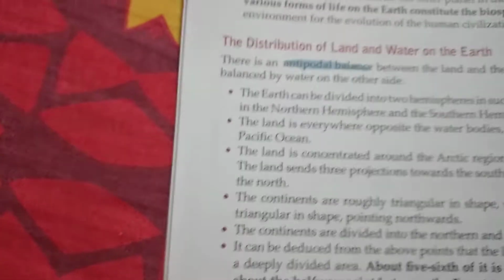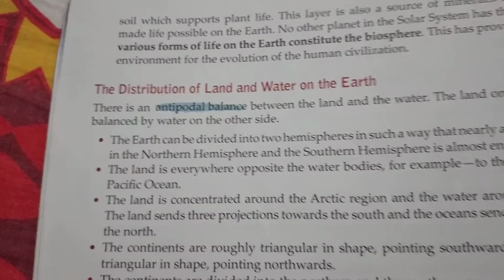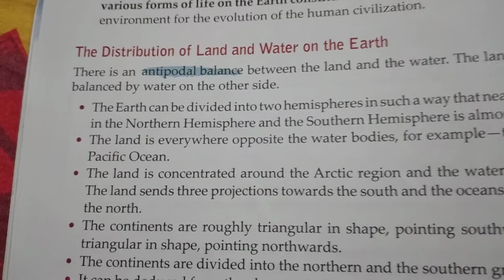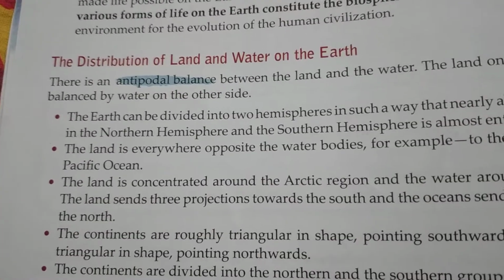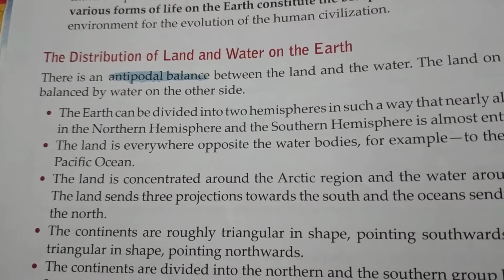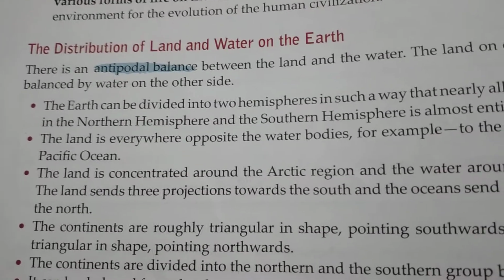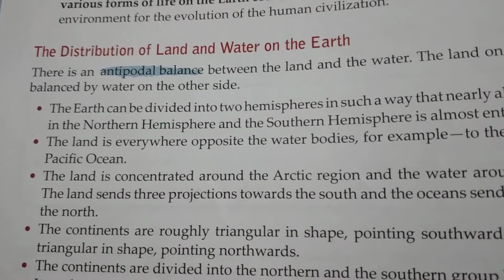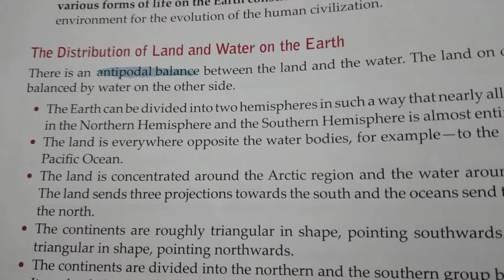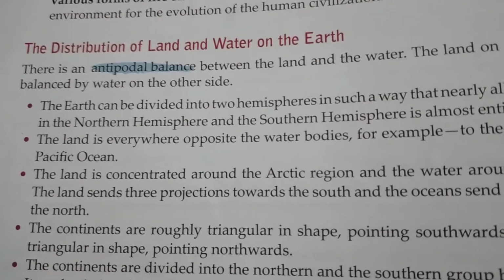Now we will move on to the next question, question number 2. Discuss the antipodal balance between land and water in our Earth.